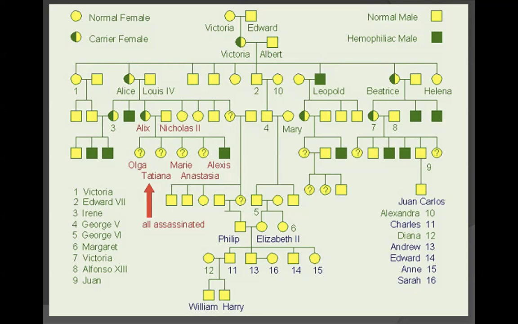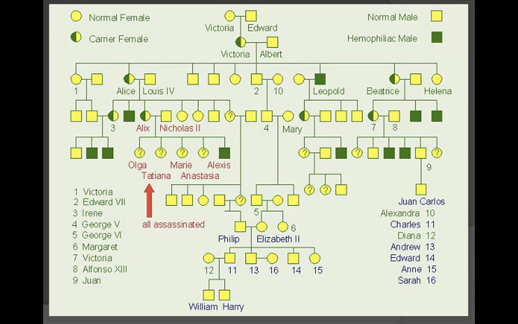We can also see that there is a higher occurrence of males being affected with the disease. In fact, none of the females are truly affected by this disease. However, they are considered to be carriers. In this case, they would have a healthy allele on one X chromosome, whereas the other X chromosome would contain the mutant allele for hemophilia.